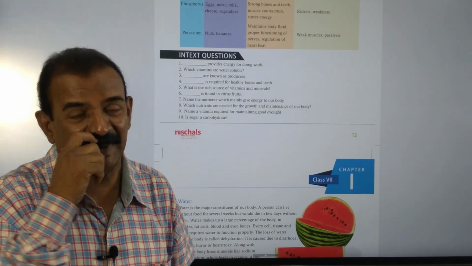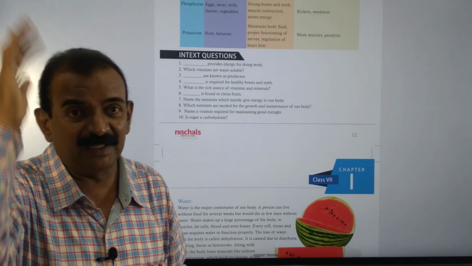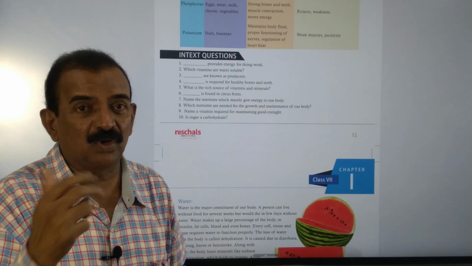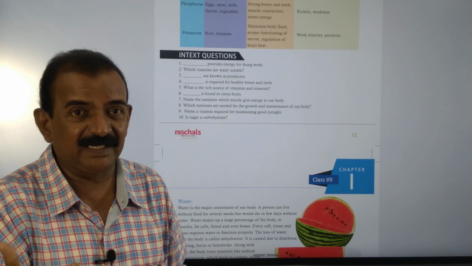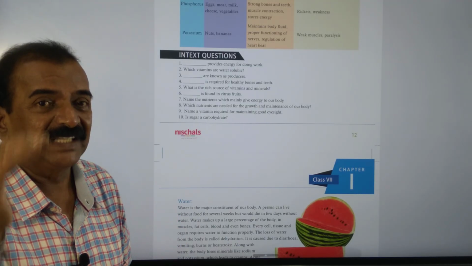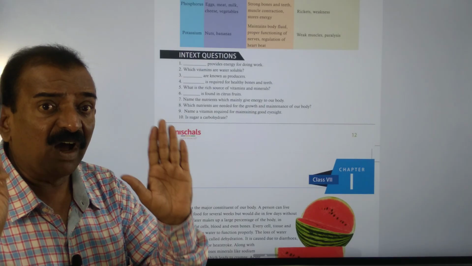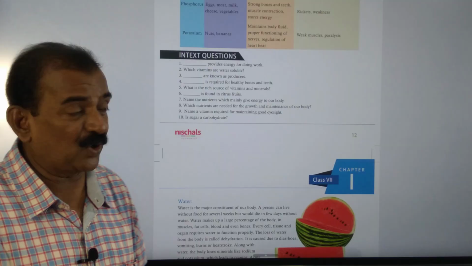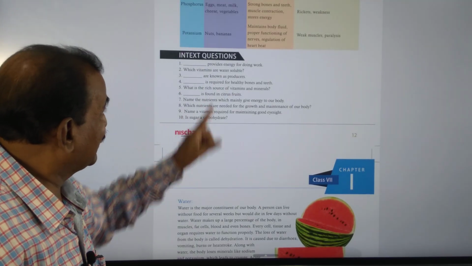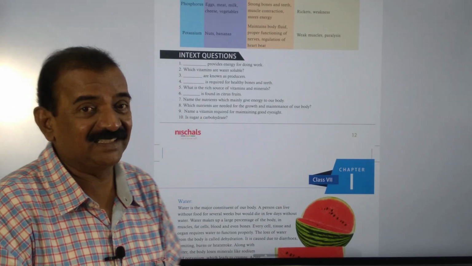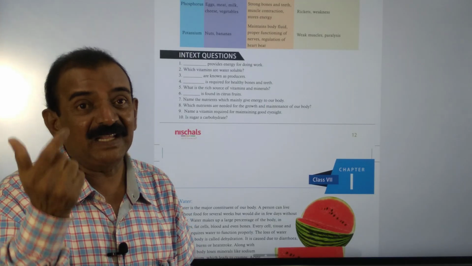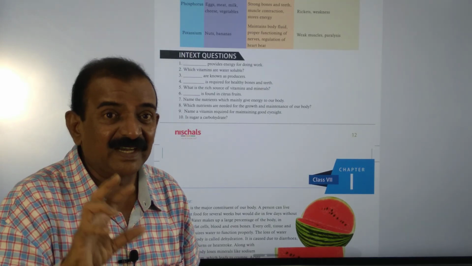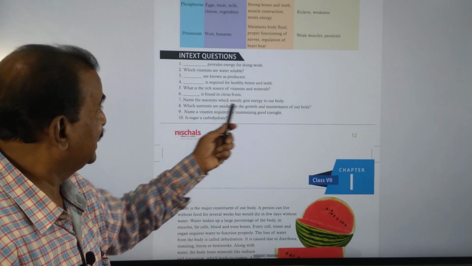And the third one, dash are known as producers. Producers are the plants. They prepare their food by themselves using sunlight, water, chlorophyll and carbon dioxide. They perform photosynthesis, and that is the reason they are called autotrophs. Photosynthesis is an important life process. And dash is required for healthy bones and teeth. Calcium and phosphorus are the minerals required for healthy bones and teeth.